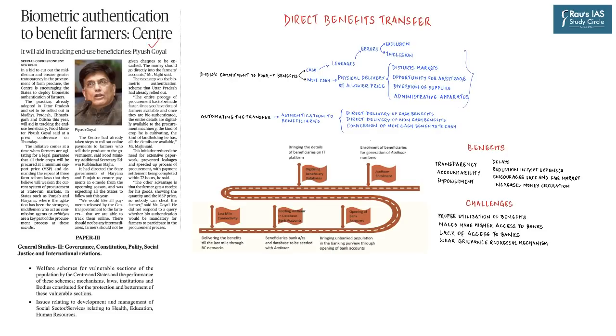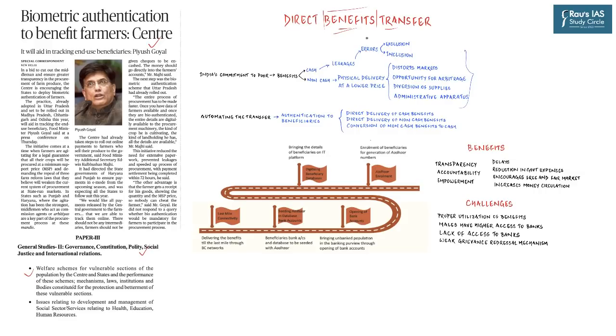Now, this becomes a very important concept as far as GS paper 2 is concerned, because you have a line in the syllabus which says welfare schemes for vulnerable sections of population by Centre in states and the performance of these schemes. We know that most of the schemes of the central and state governments as far as vulnerable sections are concerned is about transfer of some or the other kinds of benefits, whether it is cash, for example, in case of scholarships, it could be about non-cash, for example, direct delivery of food, as in the case of PDS, whatever it may be.